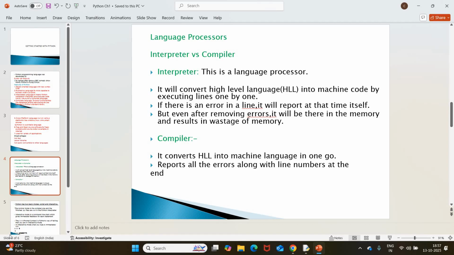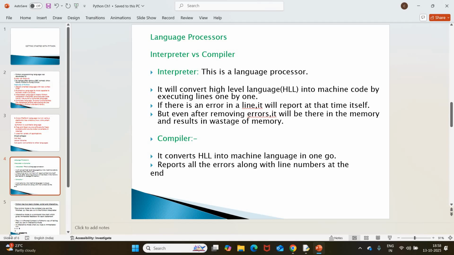Or we can say they can be used to convert high-level programming languages like C, C++, Java, or Python into machine code. So we have two types of language processors. The first one is the interpreter and the second one is the compiler. We can use either one of these. In Python, we are using the interpreter.